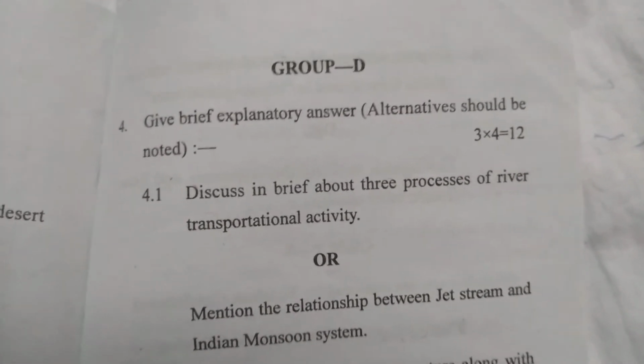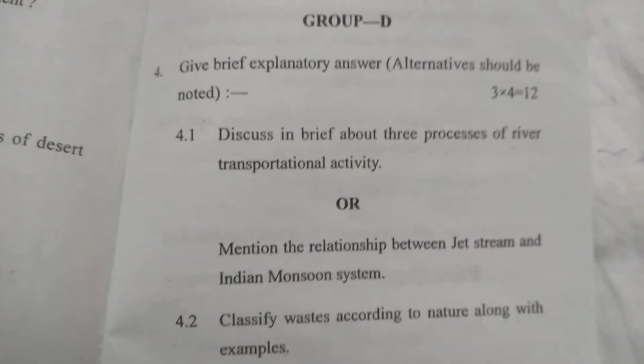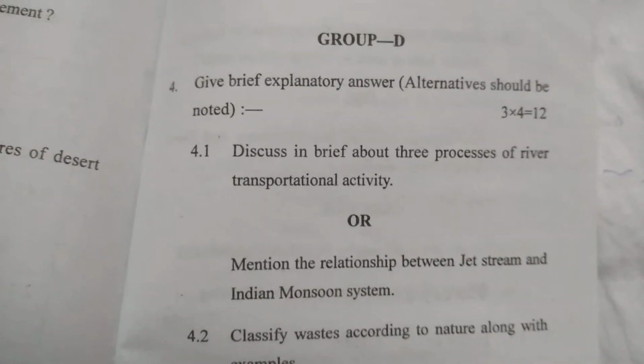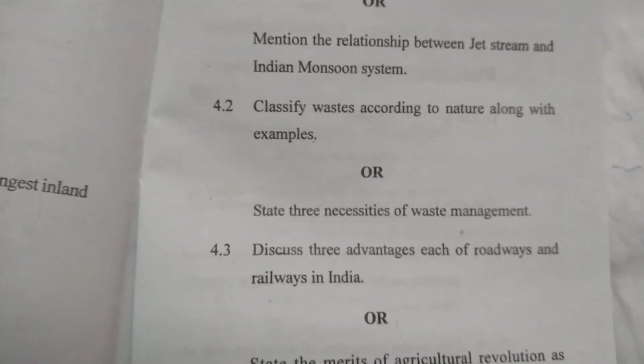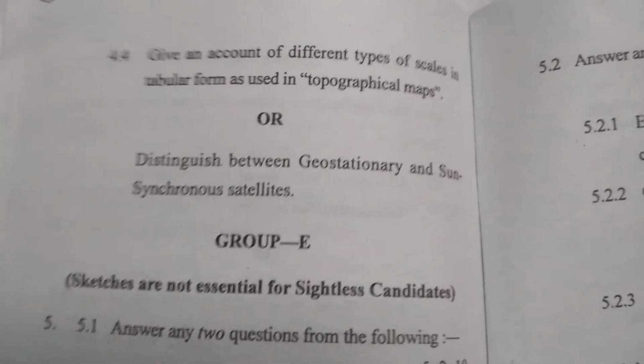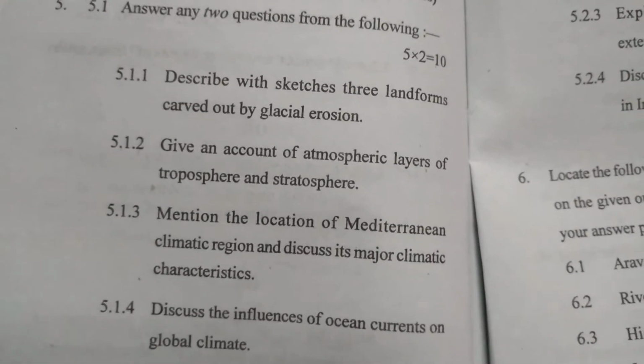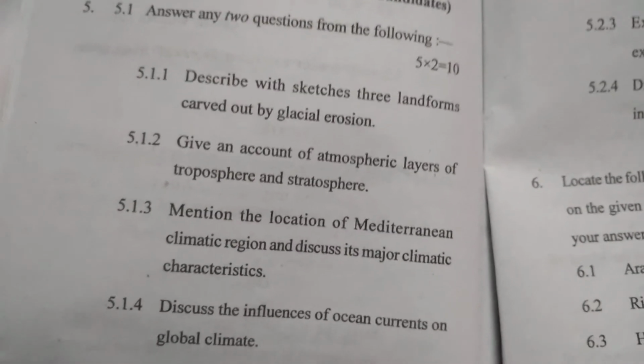Now Group D and each question containing 4 marks. You give the answer of 4 questions. Group E question, each question containing 5 marks, answer 2 questions.